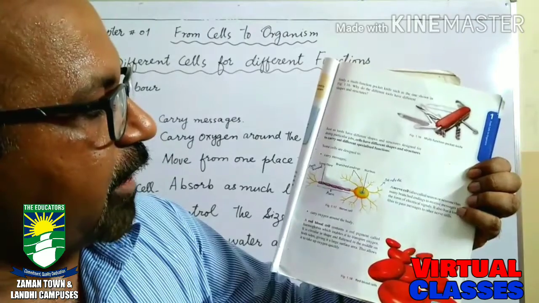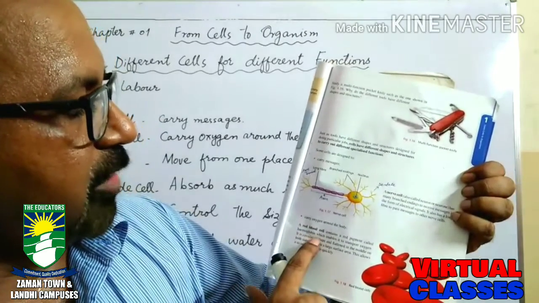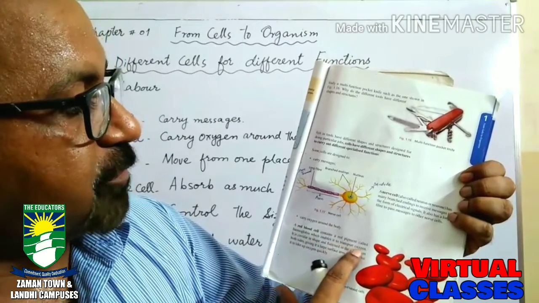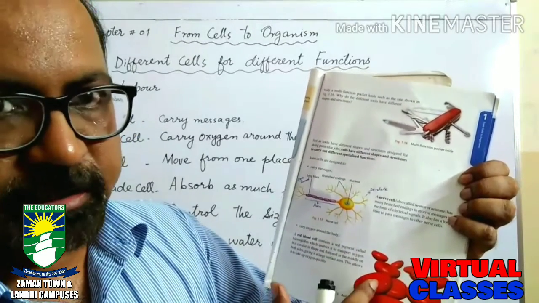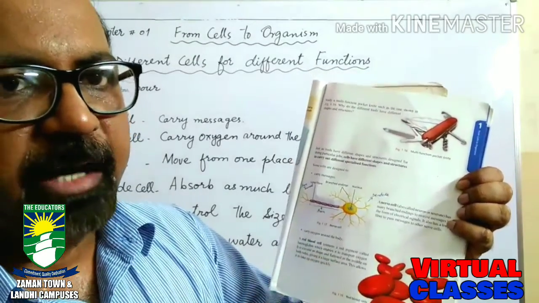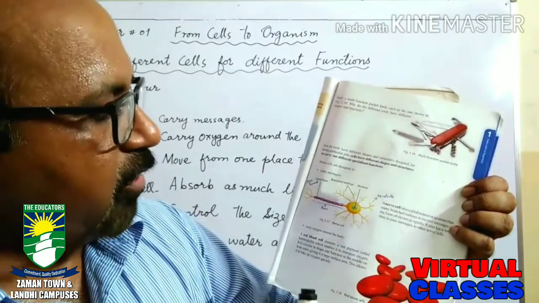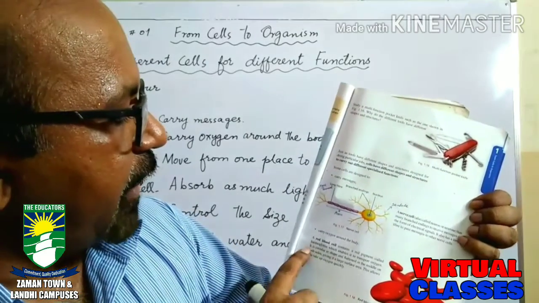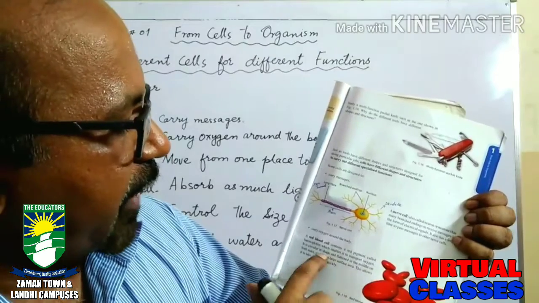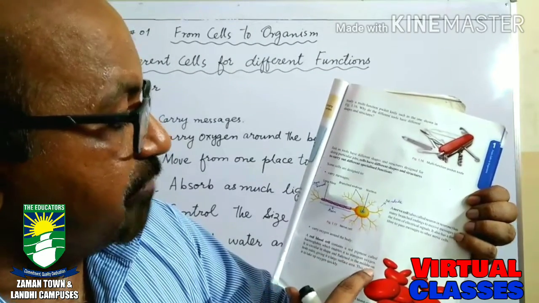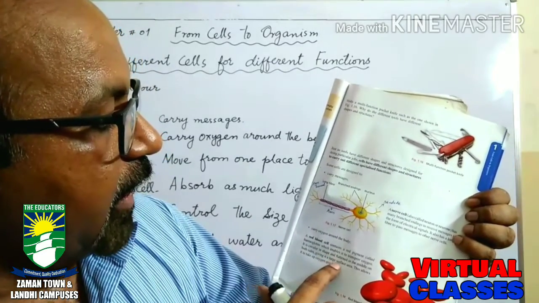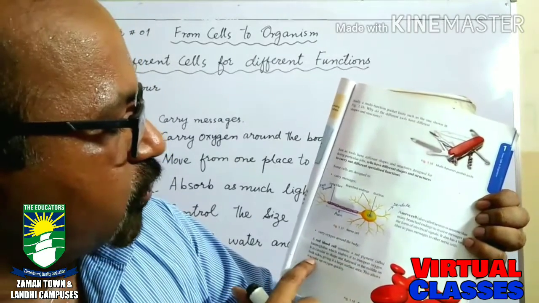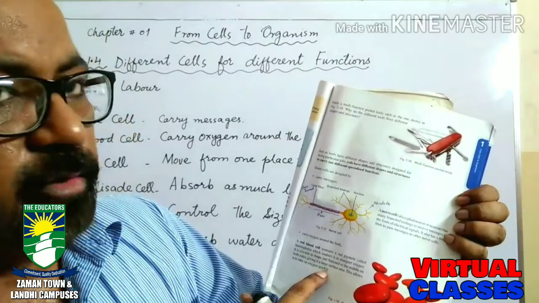These contain a red pigment called hemoglobin, which enables us to transport oxygen. These red blood cells carry oxygen from one part to another part. Okay? And it has a circular shape and is flattened in the middle on both sides, giving it a large surface area. This allows it to take up oxygen quickly.